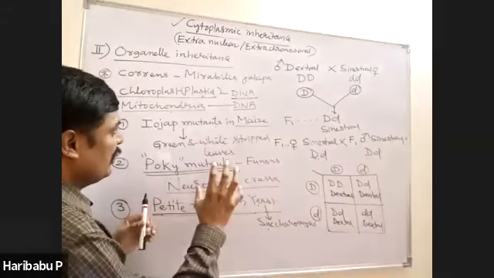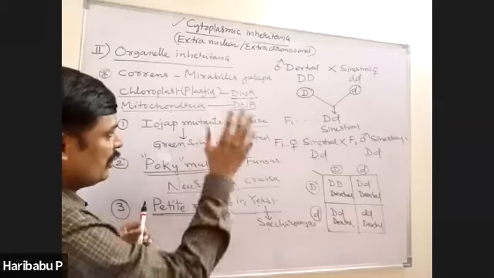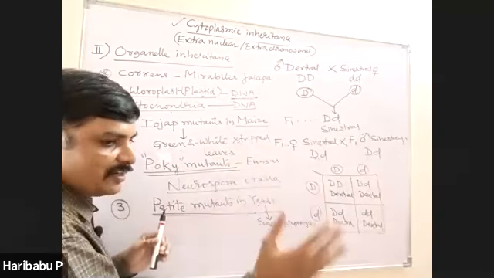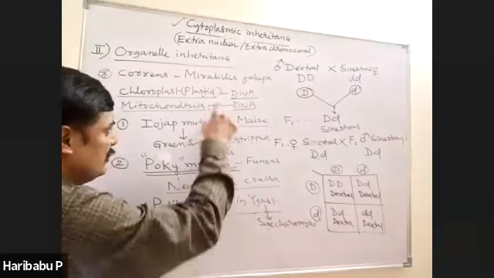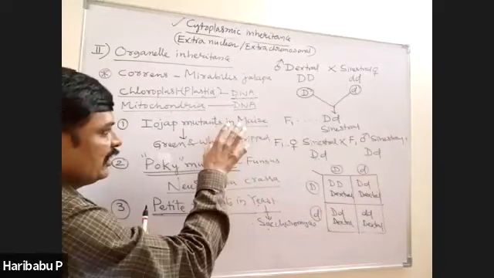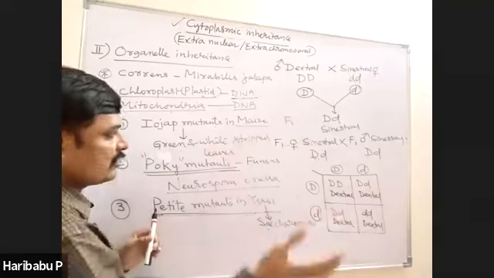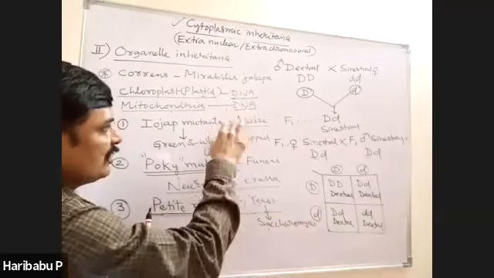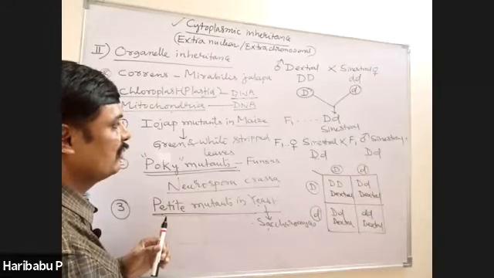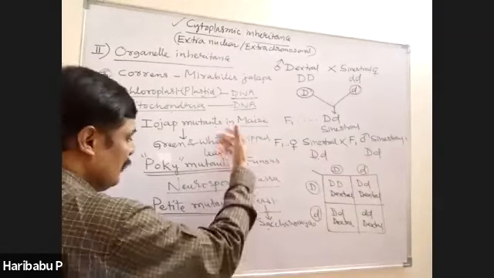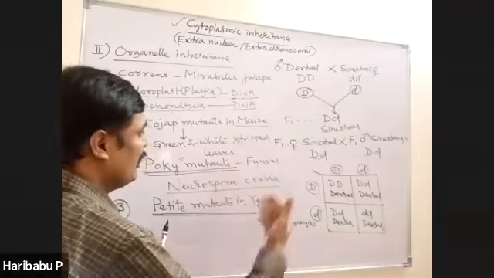What I am telling here is, like nuclear material, the cytoplasm contains DNA. When this DNA is also transferred, the characters are also transferred. When mutation occurs in it, those mutations are also transferred into the next generation. So based on that, I am telling some examples. Sometimes it may be asked in examination.